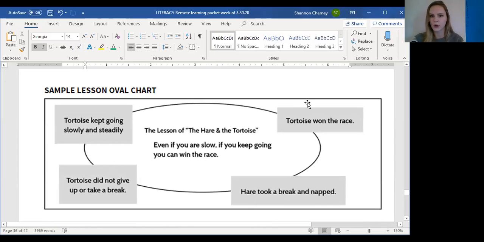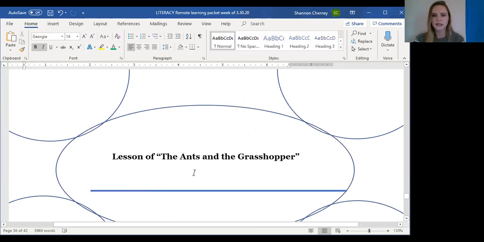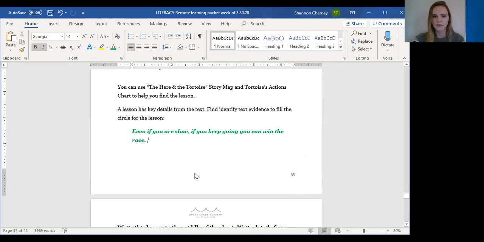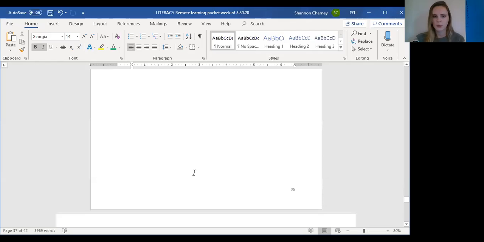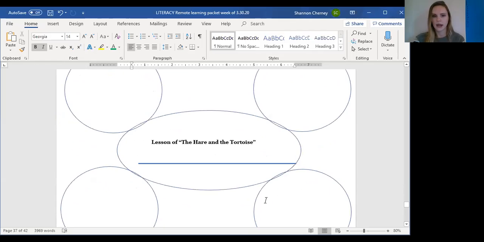That's a detail to support the lesson. Hare took a break and napped. That's a detail to support the lesson. And tortoise kept going slowly and steadily. That's a detail, and the tortoise did not give up or take a break. That's a detail that supports our lesson. Even if you are slow, if you keep going, you can win the race. So that's what you should have put into these oval charts right here. So hopefully now you have filled up these charts with those same details and the lesson on the big thick line, and for hare and the tortoise right here.